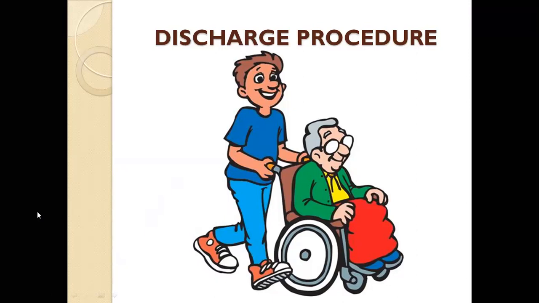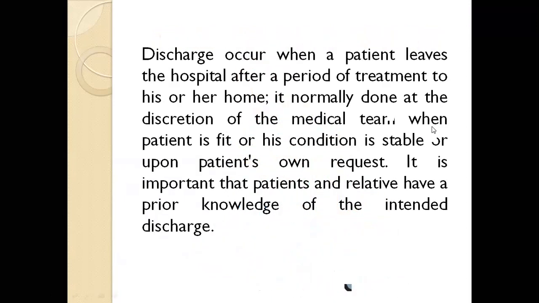So discharge occurs when a patient leaves the hospital after a period of treatment to his or her home. It is normally done at the discretion of the medical team when the patient is fit for his condition and is stable, or upon the patient's own request. So sometimes discharge can be not only from the doctor side, on the patient request also, we sometimes give discharge to the patient, okay?